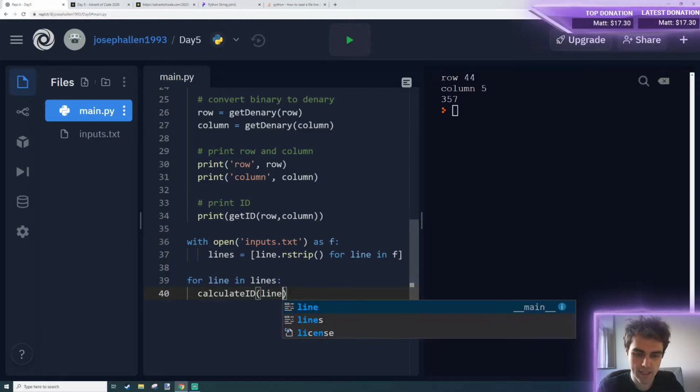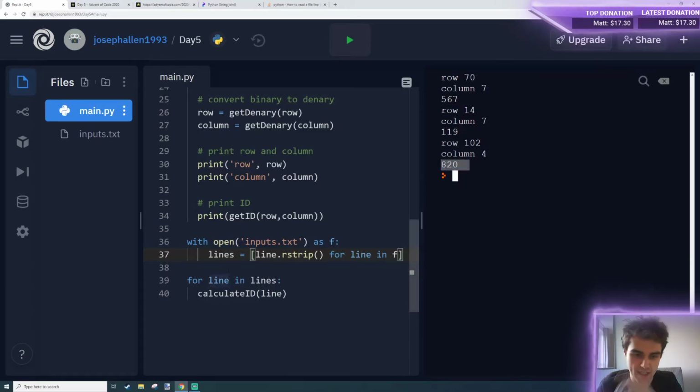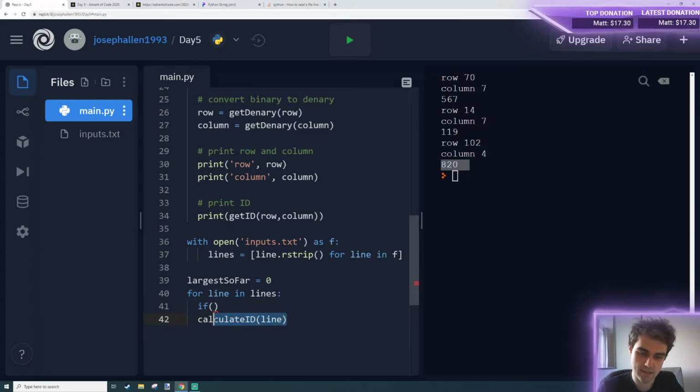And that's going to take line, and then it will return our values here. So we need to keep track of a largest value. A nice easy pattern here is to pick a small value. So we could say largest so far equals 0. And then here we can say if calculate ID is greater than largest so far, then we want to replace largest so far with this new value.